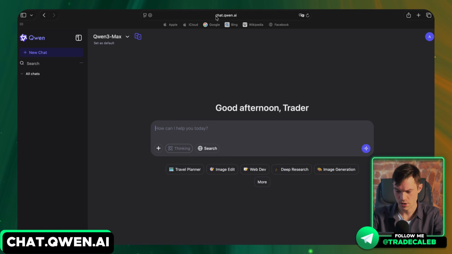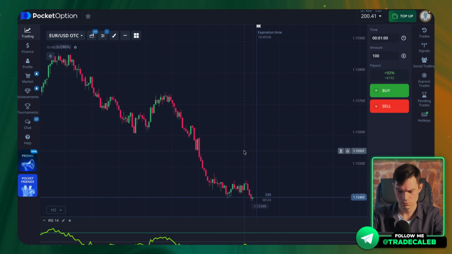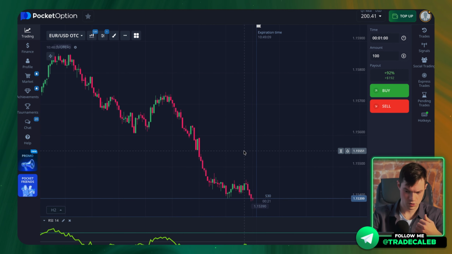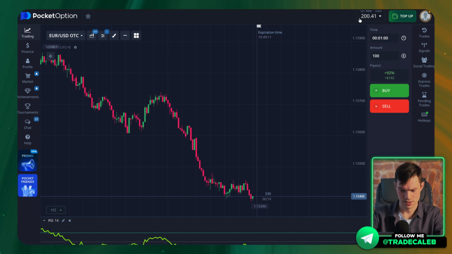I'll pretend to be a beginner and let's see if I can make some money. To start using the predictions from the neural network, you'll need the neural network itself, called chat.Qn.Ai. Then you'll need an account on your trading platform. In my case, it's Pocket Option. And I have a balance there.